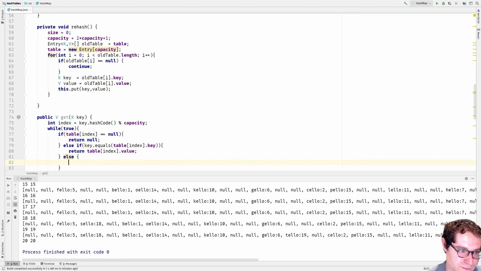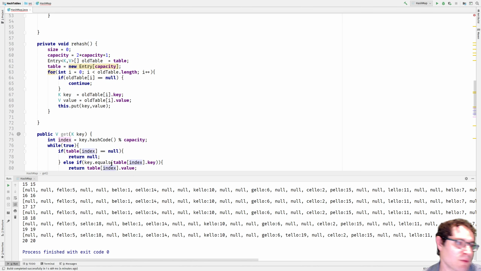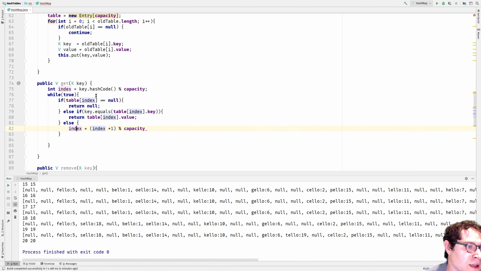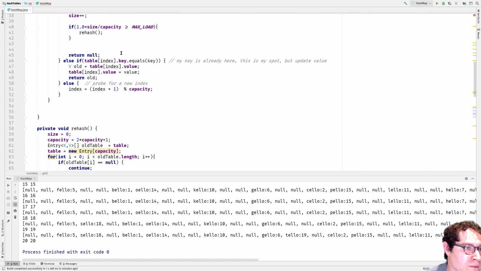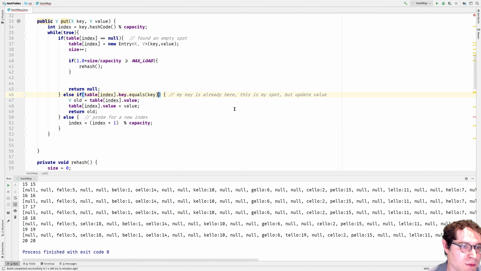Else, index is equal to index plus 1 mod capacity, and we need the parentheses again to make sure that we don't just add 1 automatically to everything, and that will work. Let's also fix this one up here.